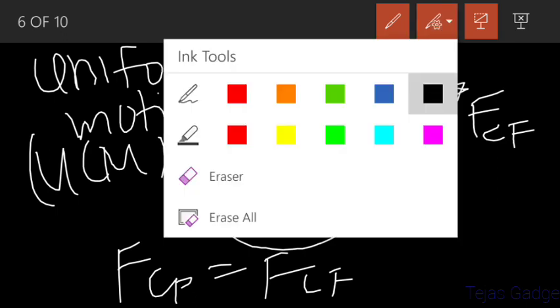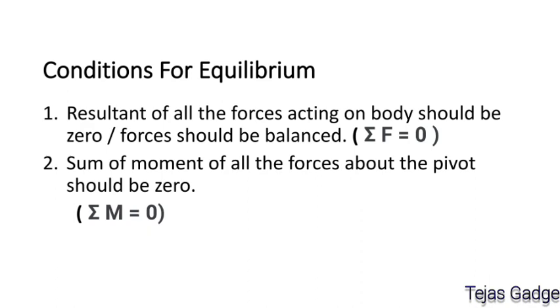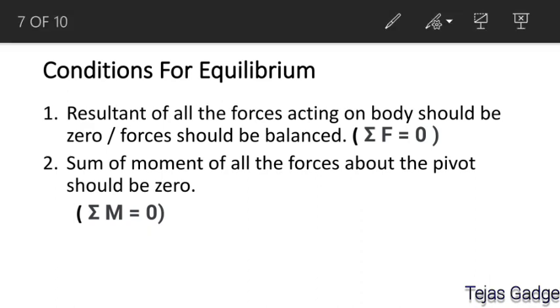Are you getting this? So now the next case is conditions for equilibrium. If you want to keep a body in equilibrium, two conditions must be satisfied by the body. What are the two conditions?